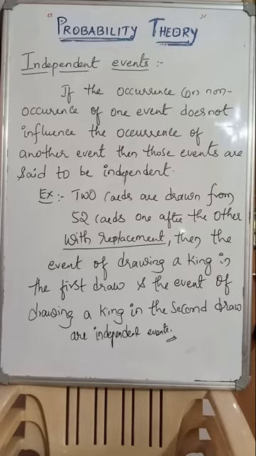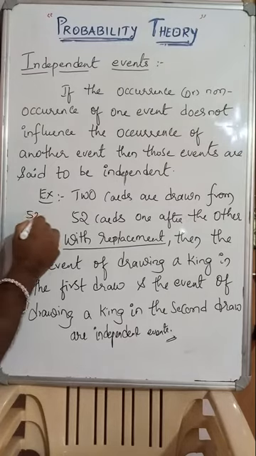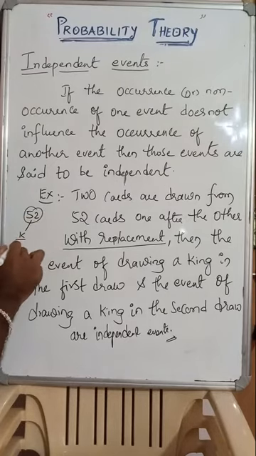And if that card is a king, the total number of king cards will also get reduced. Suppose two cards are drawn from 52, and let us consider both are kings. So two king cards are drawn from 52 cards, one after the other, with replacement. With replacement, what would be the probability of getting the first king card? Out of 52, one king card is selected, so the probability will be 4 by 52, right?